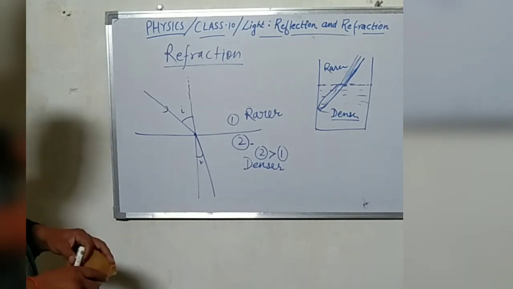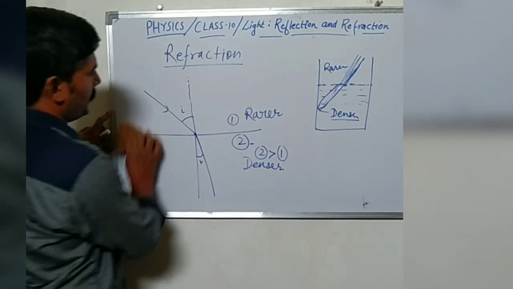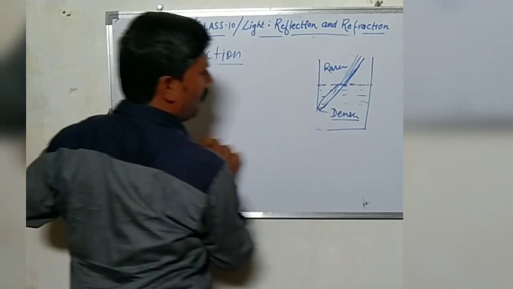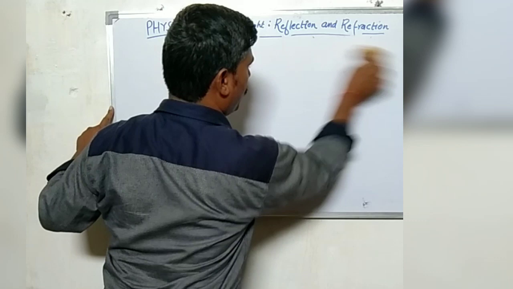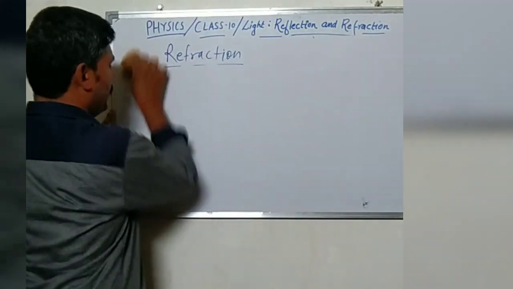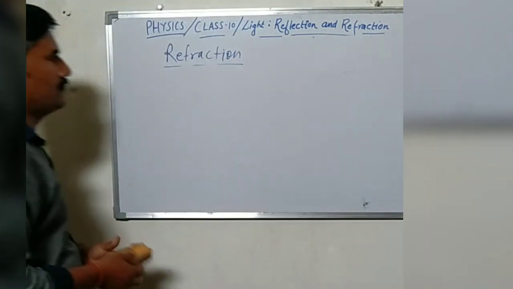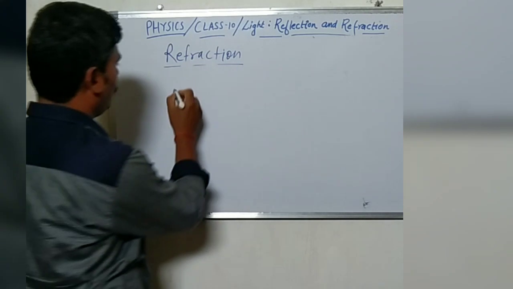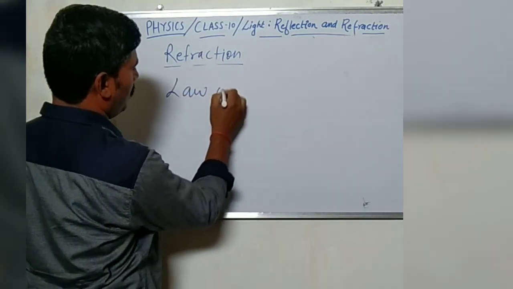So we have discussed enough about refraction. Refraction is simply the bending of light when it travels from one medium, say a rarer medium, to another, say a denser medium. Now, the laws of refraction. What is the law of refraction?